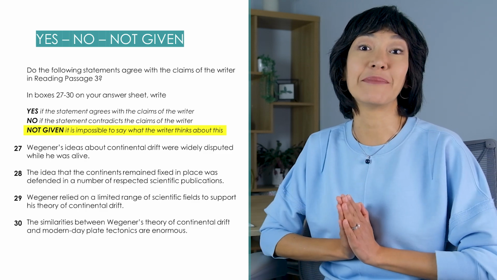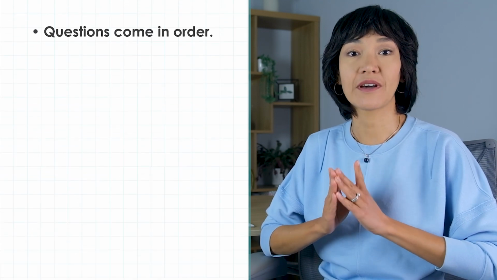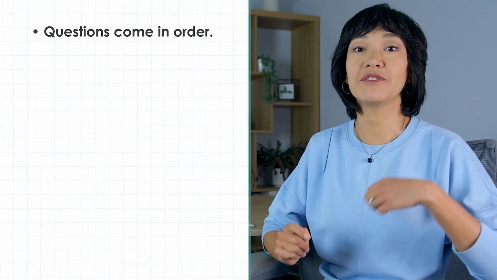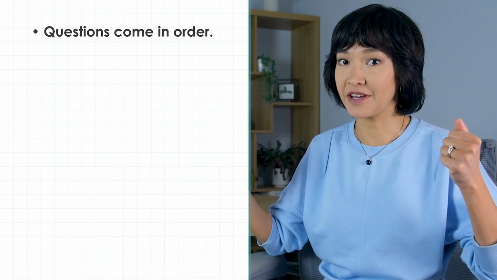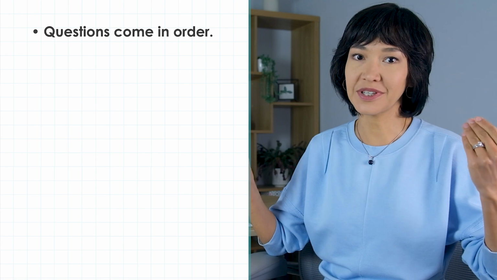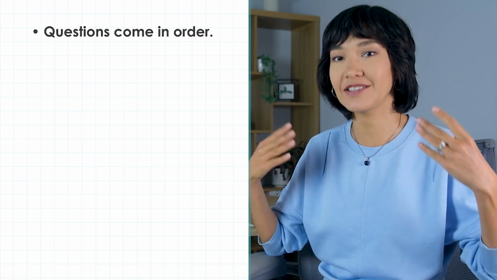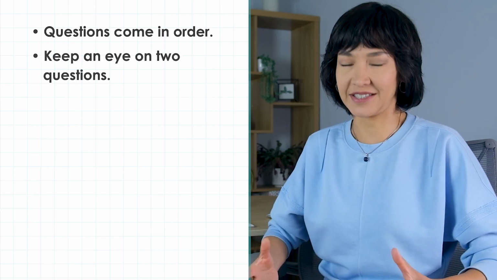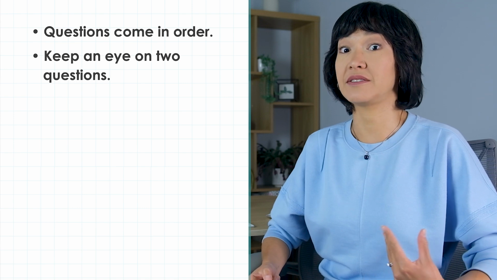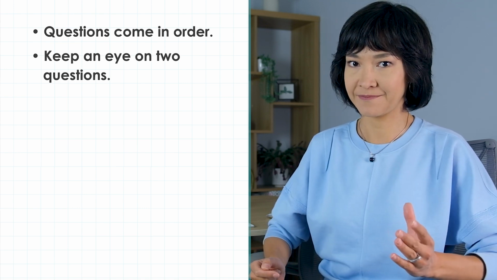Here is how I recommend answering these questions. First of all, questions come in order. You can read the first and start reading the passage until you find the answer. Then you read the next question, resume reading the text until you find the answer, and so on. Keep an eye on 2 questions. It's easy to miss an answer. And in case you missed the first, you can spot the second and go back.